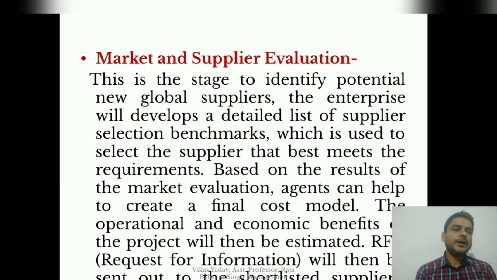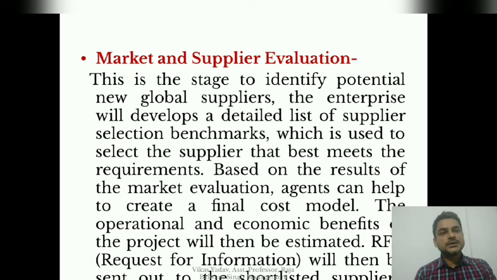It is quite obvious, once we have finalized that we want to outsource our non-core business activities to a particular vendor, or supplier, who deals in accomplishment of those activities, we need to find out who the potential new global suppliers are.